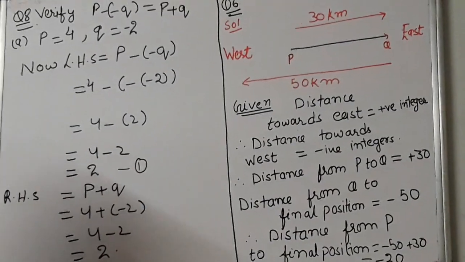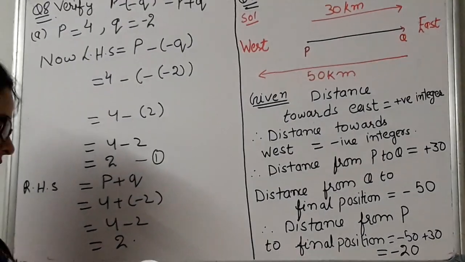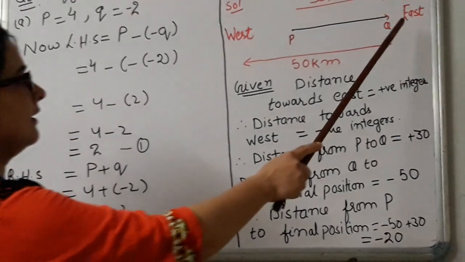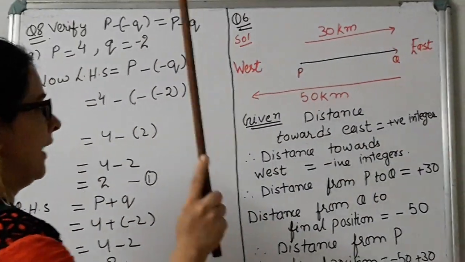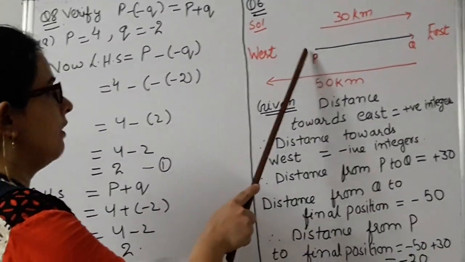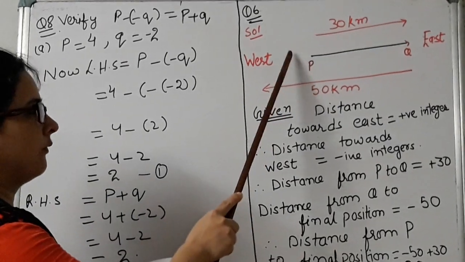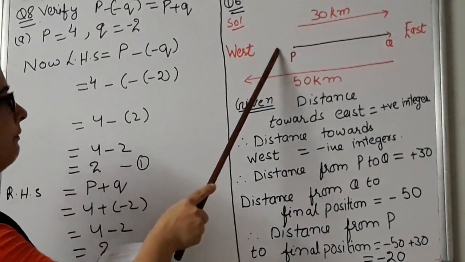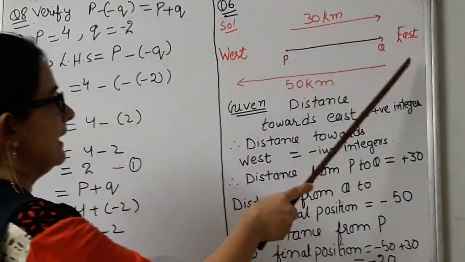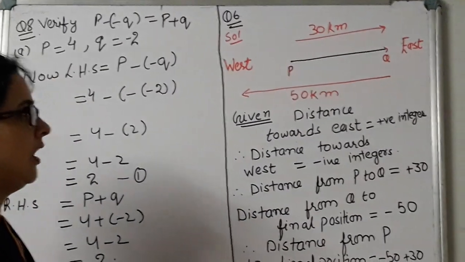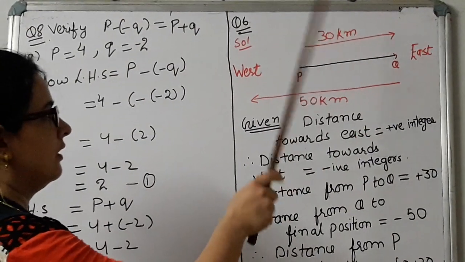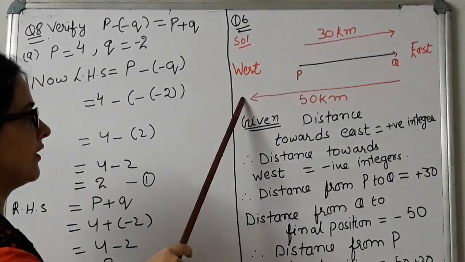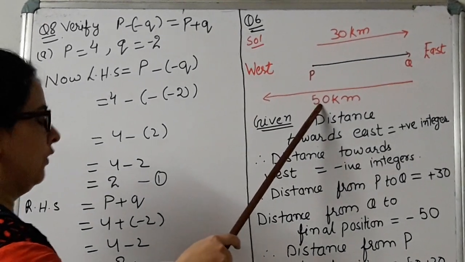In question number 6, there is a Sudha who goes 30 kilometers. Now you have to clear it here. This is east, this is your west. Now Sudha starts from here. First you will understand the concept, what the question is saying. Sudha starts from P and goes towards east 30 kilometers. Then on the same road, Sudha from Q towards the destination goes 50 kilometers.